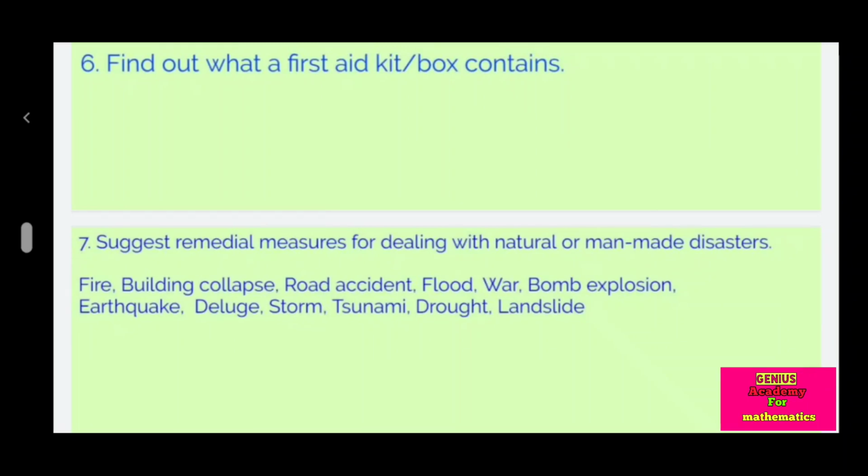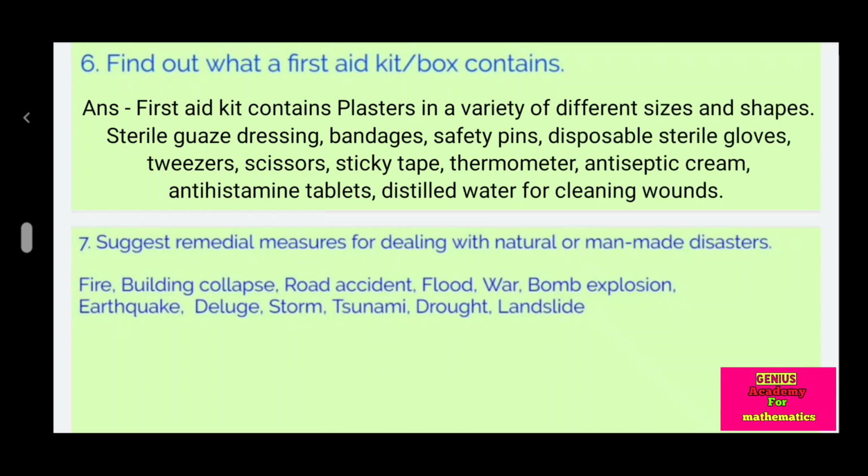Question 6 is, find out what a first aid kit box contains. Answer: a first aid kit contains plasters in a variety of different sizes and shapes, sterile gauze dressings, bandages, safety pins, disposable sterile gloves, tweezers, scissors, sticky tape, thermometer, antiseptic cream, antihistamine tablets, and distilled water for cleaning wounds.